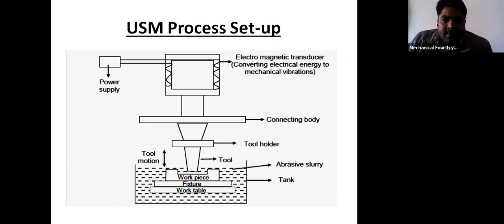That means it should be the mirror image. And in this diagram, this is the tool motion. The tool will move from bottom to top or from top to bottom. And this is the tool holder, because as we are doing the machining, this tool also gets worn by the action of the abrasive particles. So after use, the tool also has to be replaced.